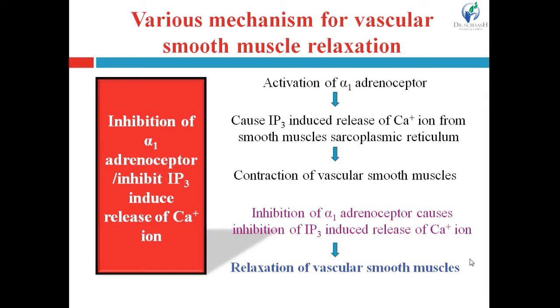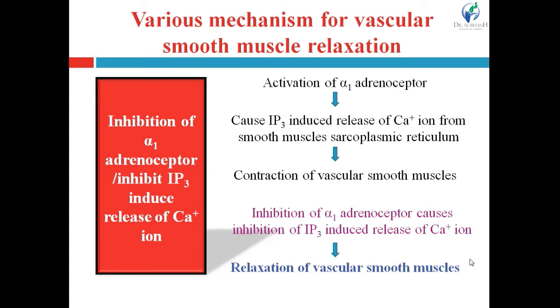First one is inhibition of the alpha-1 adrenoreceptor, that will lead to inhibition of IP3 induced release of calcium ion. As we know, vascular smooth muscles are rich in alpha-1 adrenoreceptors.